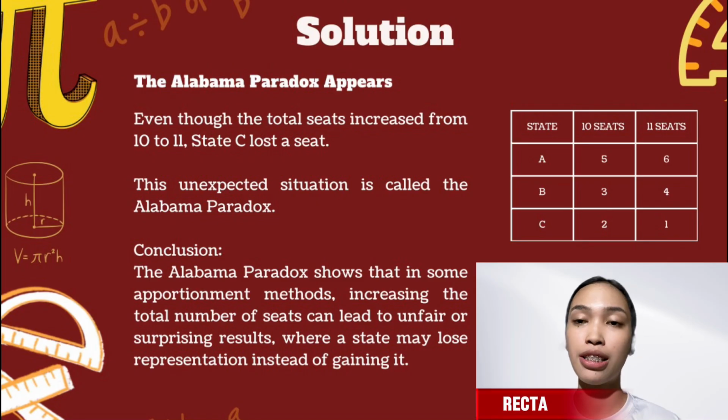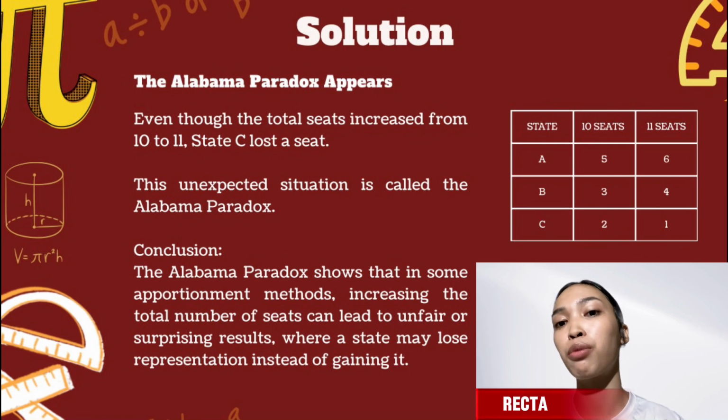To conclude this sample problem, the Alabama paradox shows that in some apportionment methods, increasing the total number of seats can lead to unfair or surprising results where a state may lose representation instead of gaining it.